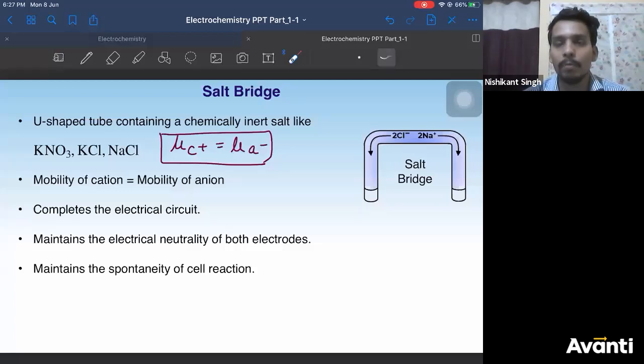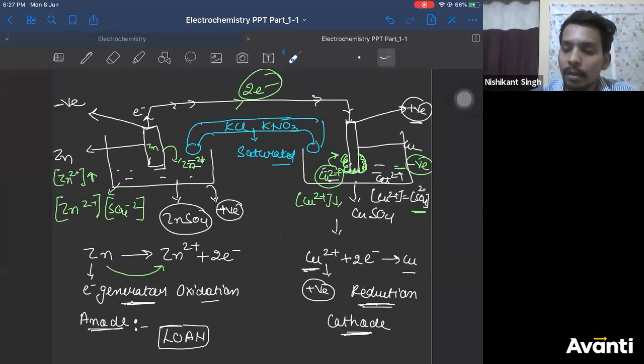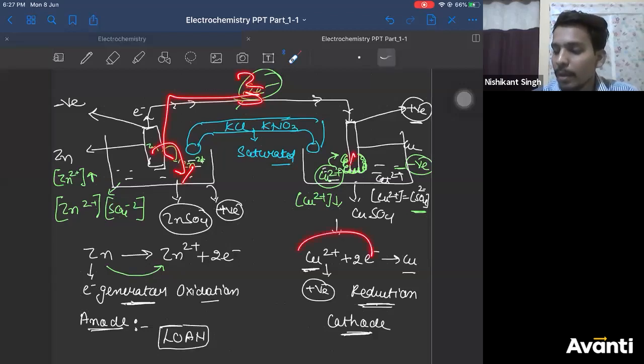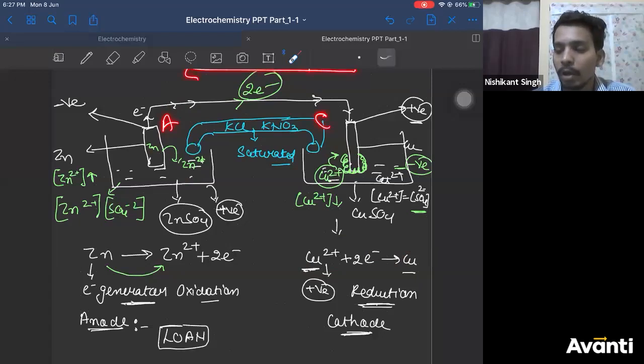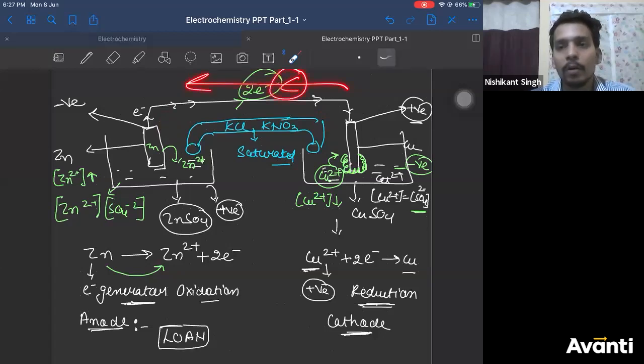There will be no problem, right? All right, so let me summarize. Oxidation happens, electrons are released. Reduction happens, electrons are consumed. So flow of electrons results in a current. Electrons flow from anode to cathode. Current will flow from cathode to anode, the reverse, by sign convention. It is the reverse of the flow of electrons.